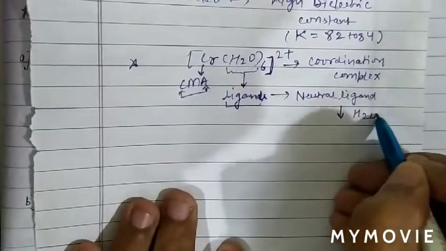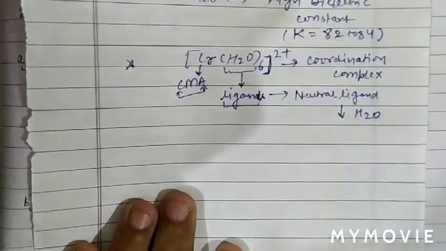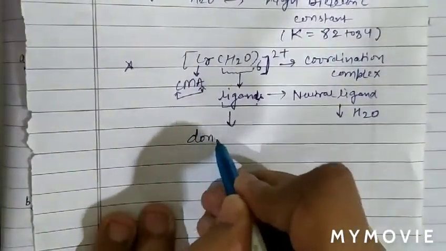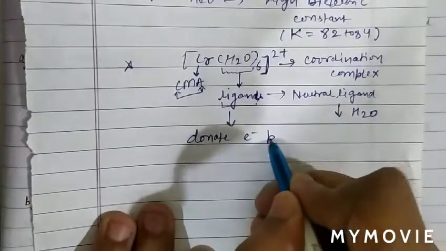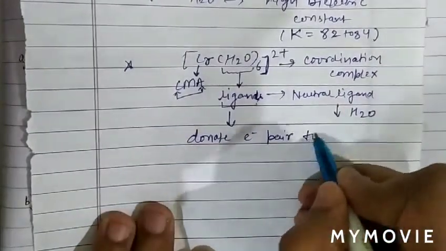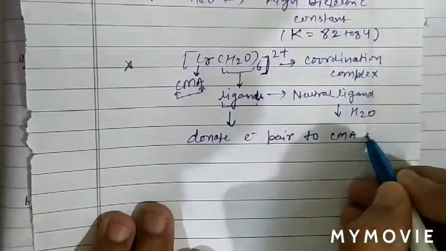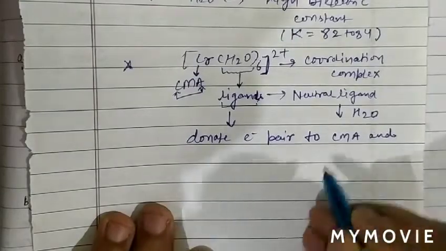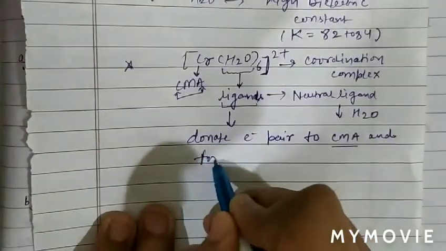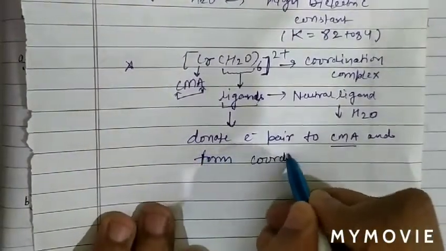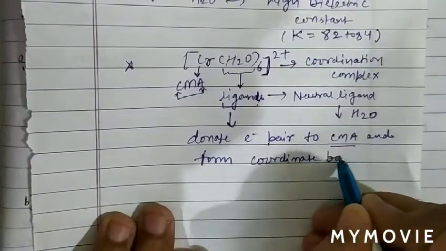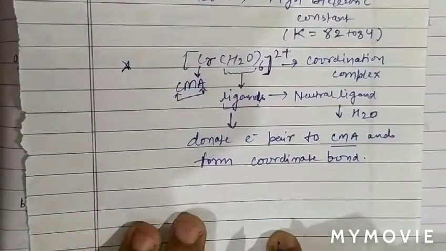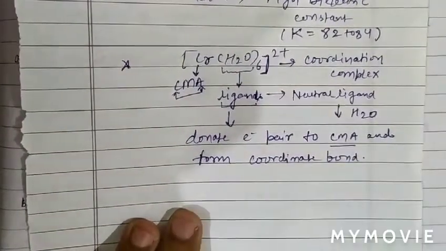Now, ligands donate an electron pair to the central metal atom and form a coordinate bond.